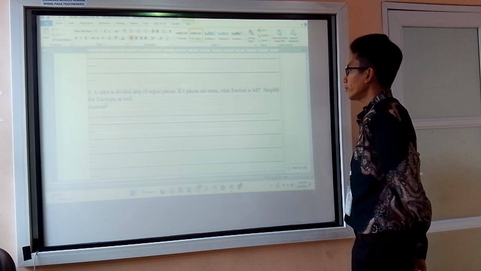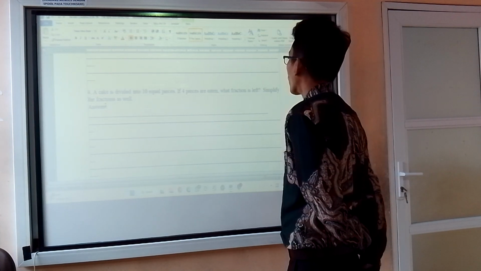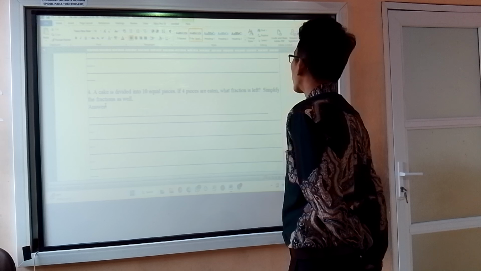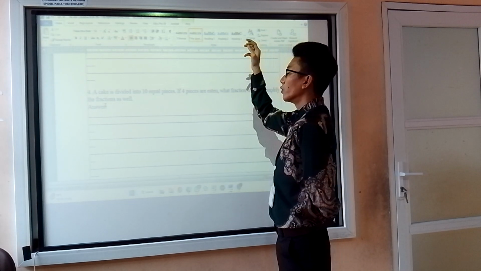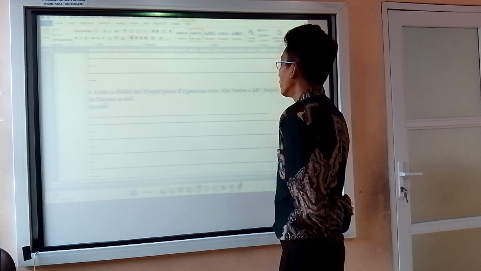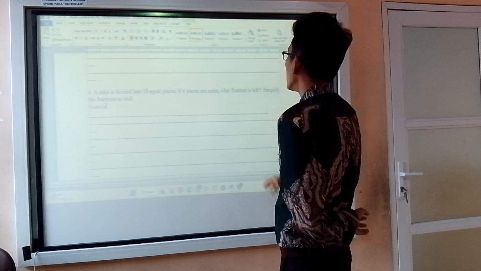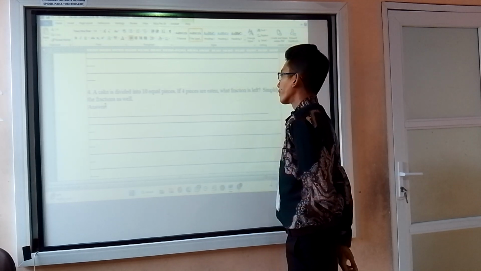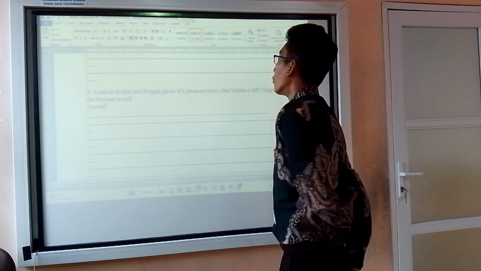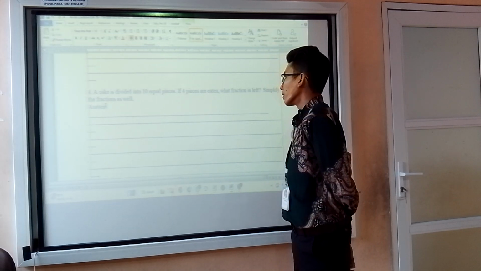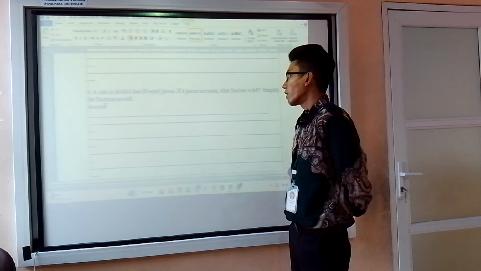How about this question? This is question number 4. A cake is divided into 10 equal pieces. If 4 pieces are eaten, what fraction is left? So you divide a cake into 10 equal pieces. That means you get 10 out of 10. Now you minus it by 4 because 4 pieces were eaten. When you eat something, you take something from it.